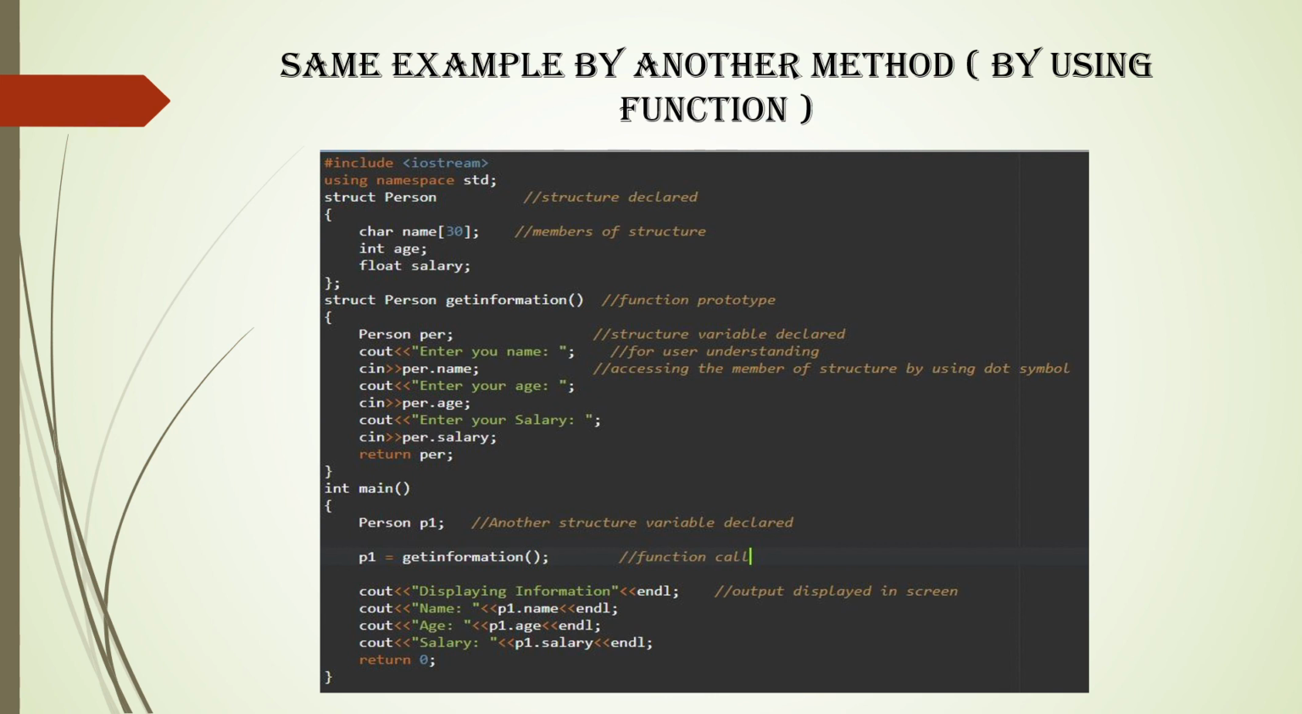And then in the main function I have made another structure variable, and with that structure variable I call the function get information like this. P1 is the structure variable which I have declared in the main function, and then P1 is equal to get information. I have called the function here. So we are calling the function and assigning all the values to the structure variable P1. Then with the help of this variable, we have displayed the information.